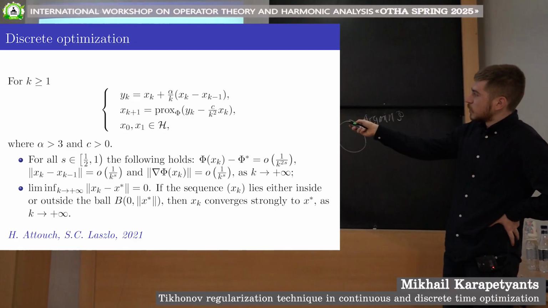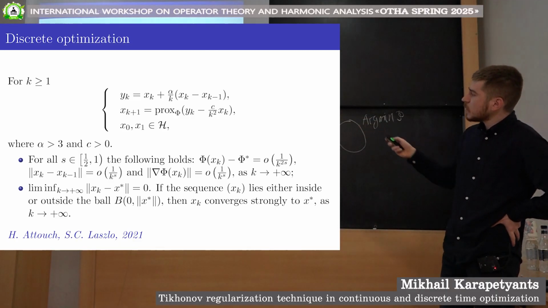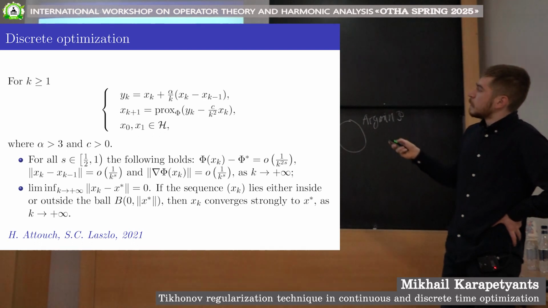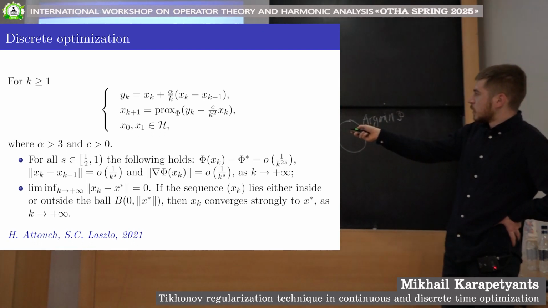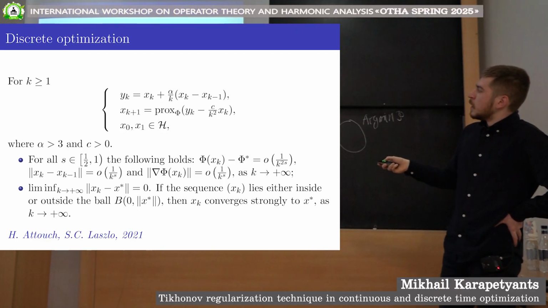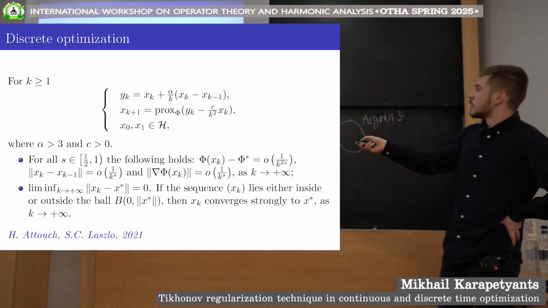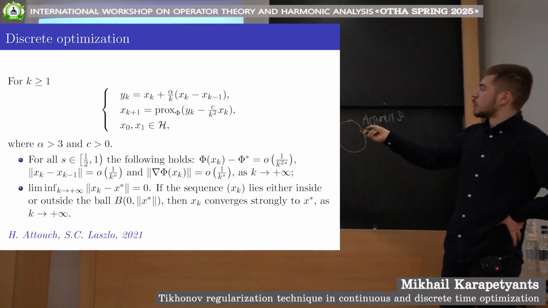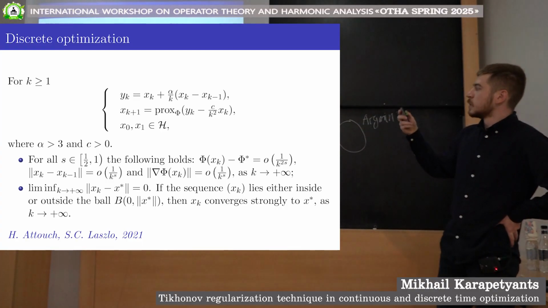Secondly, there is a Tikhonov regularization term here. The fast convergence of the function values has been proved for this type of algorithms, and separately, the strong convergence of the iterates was proved.